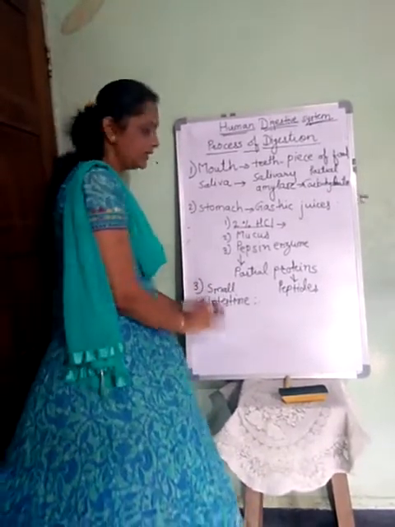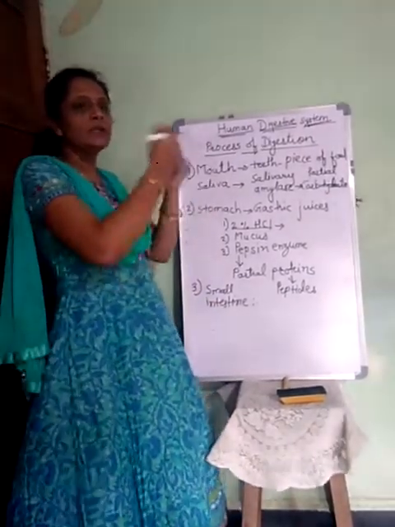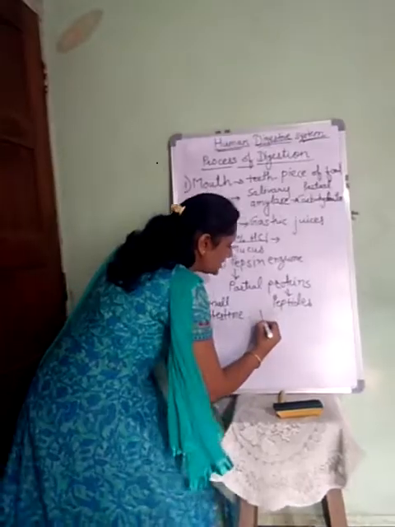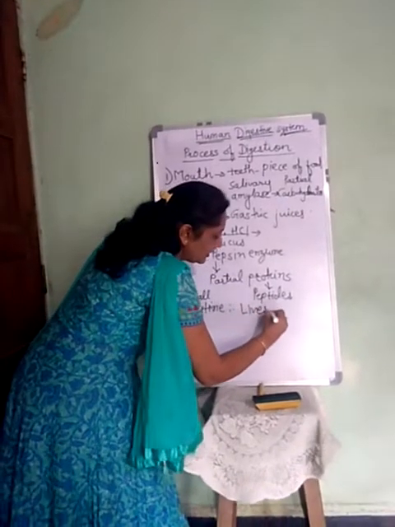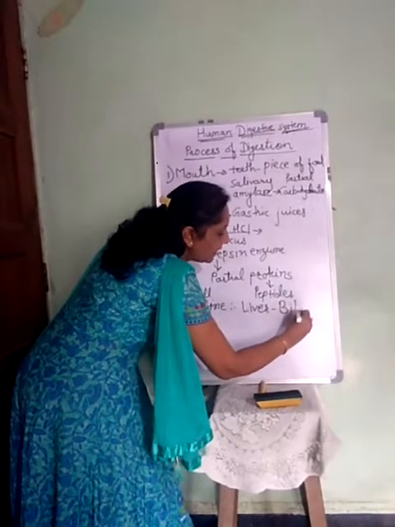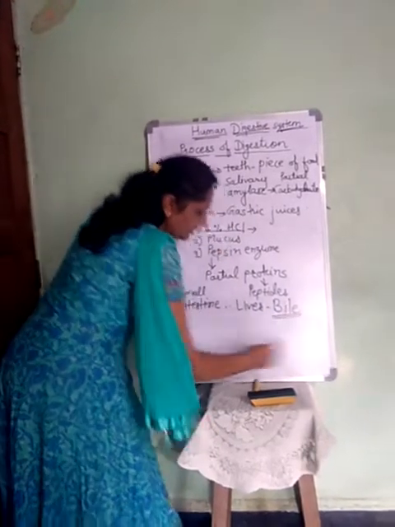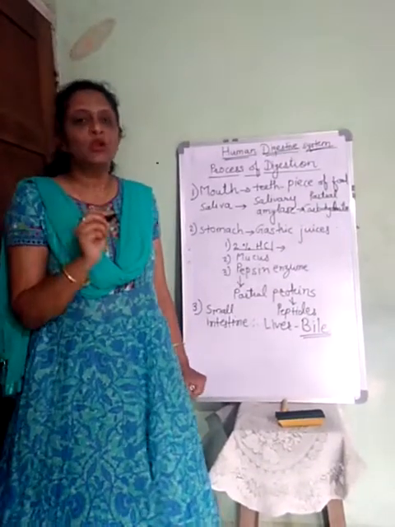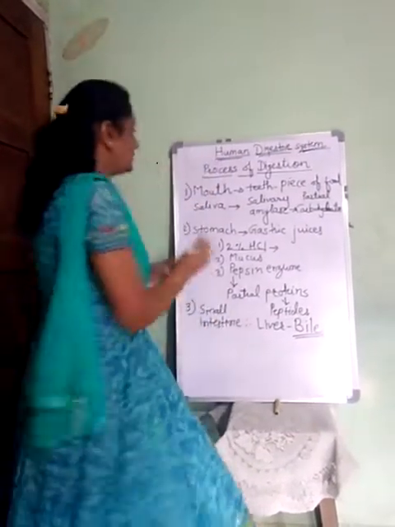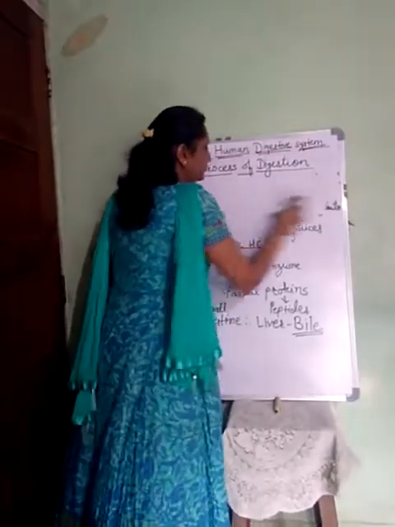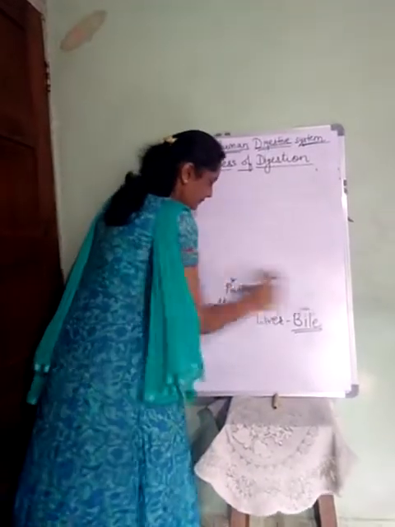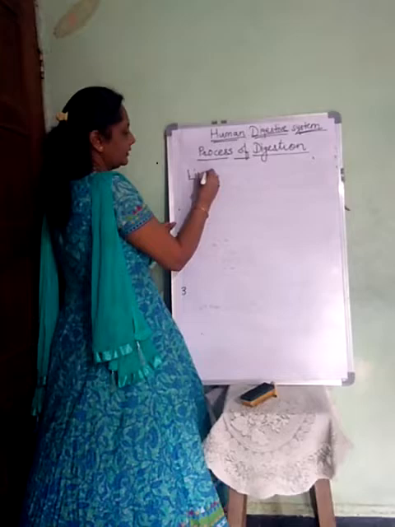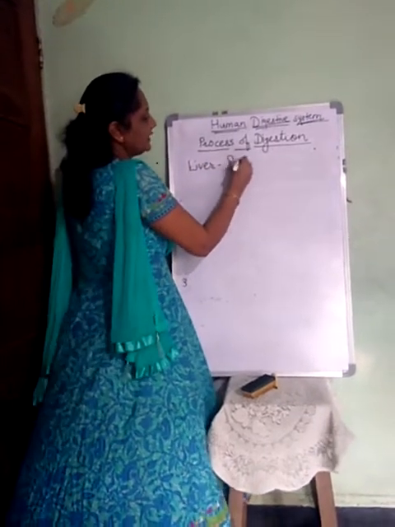So what happens now in the small intestine? First the liver pours its secretion. The liver secretes a digestive juice called bile juice. So I am just writing it here, that the liver secretes bile juice.